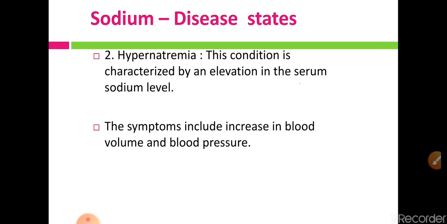The symptoms include an increase in blood volume and blood pressure. When sodium increases in the ECF, that means extracellular fluid, the ECF volume increases, and cardiac output ultimately increases, so the force of contraction of the heart increases and blood pressure increases. So the symptoms of hypernatremia include increased blood volume, increased extracellular fluid, increased cardiac output, as well as increased blood pressure.